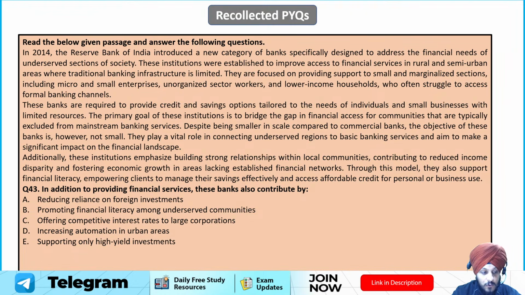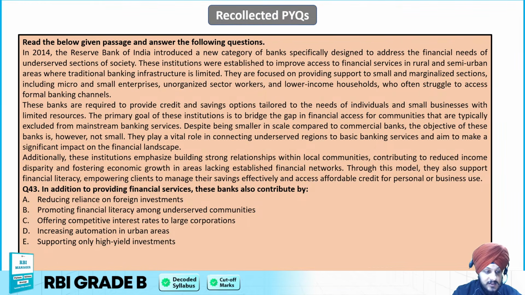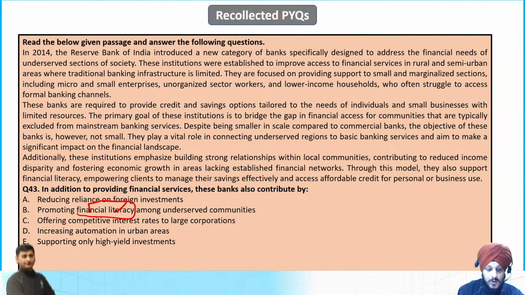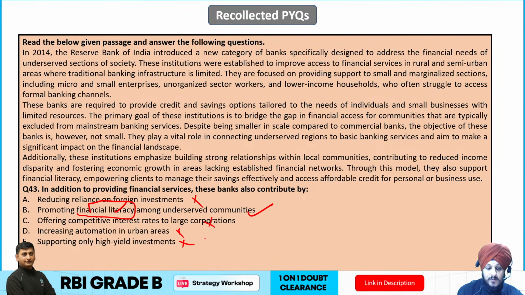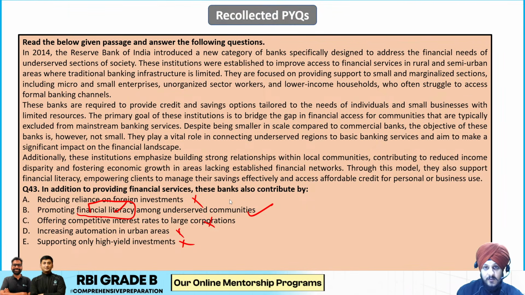So we know that if you talk about small finance banks, apart from providing financial services, they also promote financial literacy. So B is going to be the correct answer to this question. The rest are not the primary priorities of the small finance bank, but this B option is one of those important objectives that are there as a part of small finance institutions.